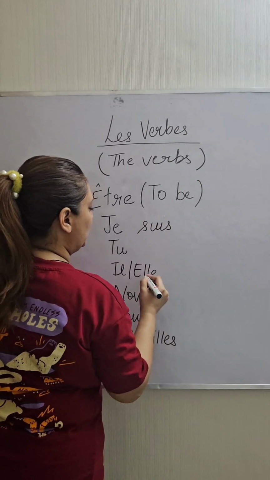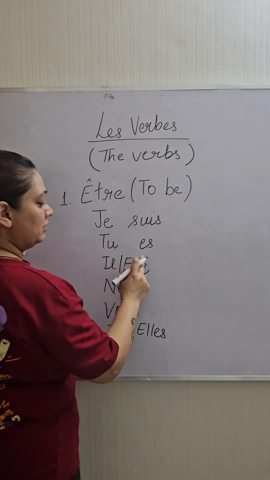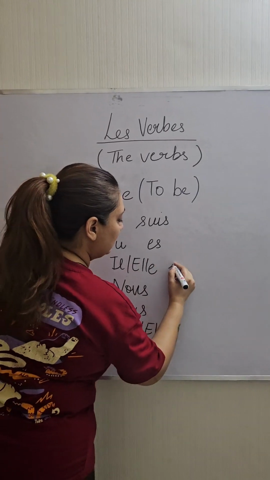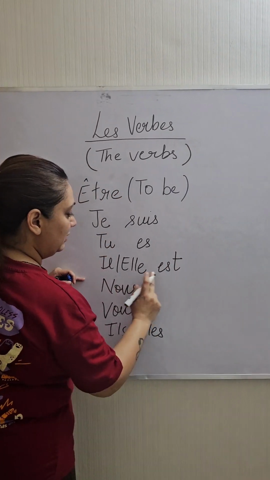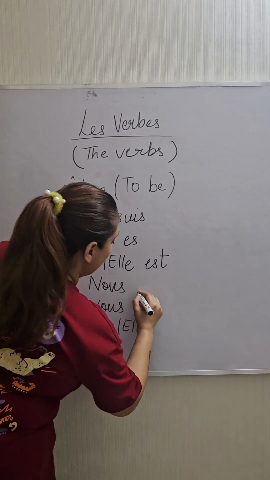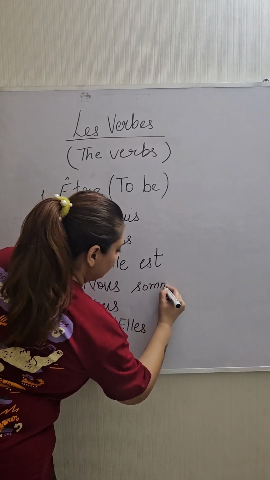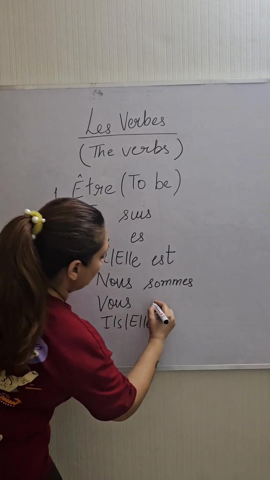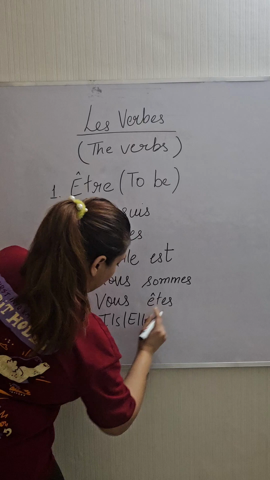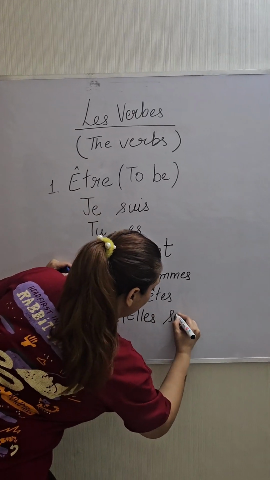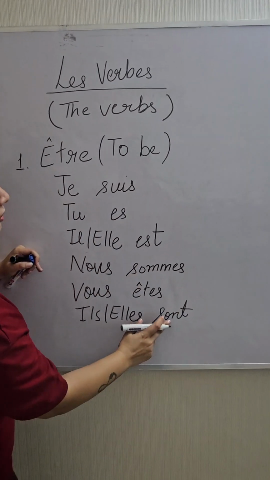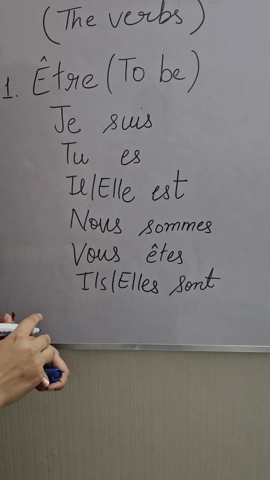Je suis, tu es, il est, elle est, nous sommes, vous êtes, ils sont, elles sont. So I'll repeat it again for everybody.